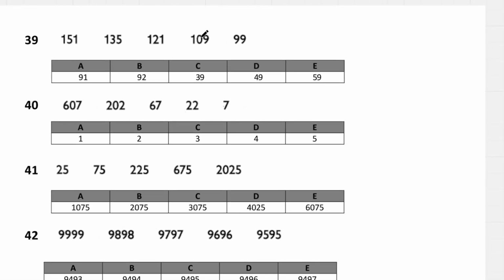We get 151, 135. What do you have to minus? This is 16. 135 to 121 will be 14. You see that? Yes, you can. This one we have after minus 12. This is 12. Then this one will be 10. Then the next one will be 8 minus 8. So 91 minus 8 will be 91.